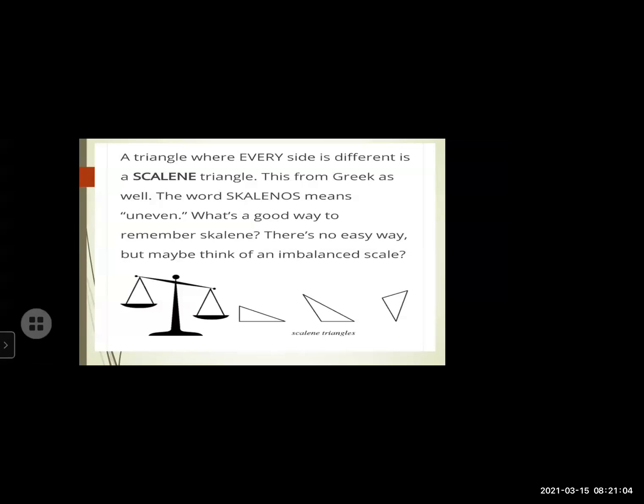Now from which language do we get this word? This is also from Greek, Greek as well. The word skalenos means uneven. Uneven means not same. Oh, what a good way to remember this, scalene. There's no easy way, but we can see this imbalanced scale. Always the sides, all the three parts, three edges of the triangle, they are not equal.